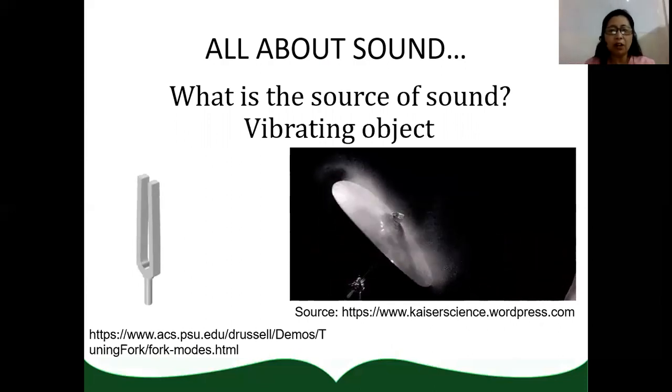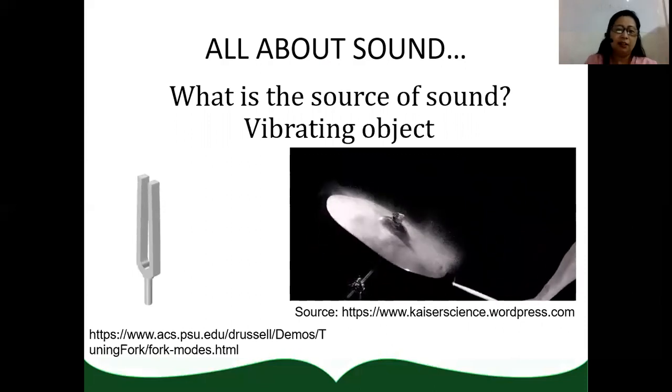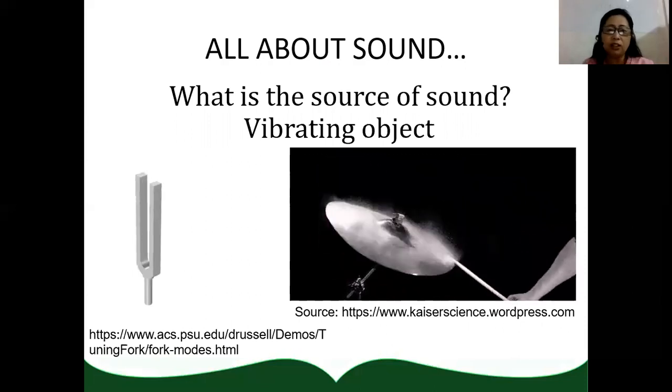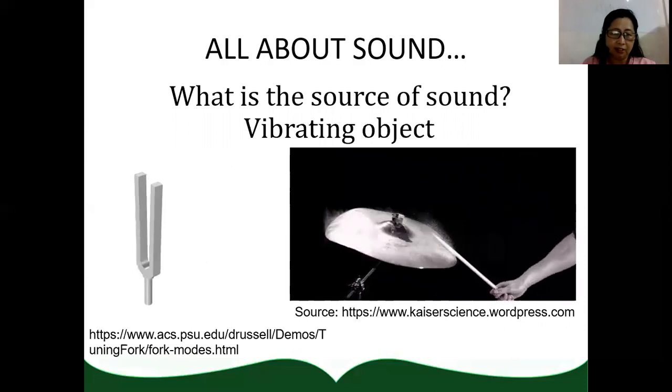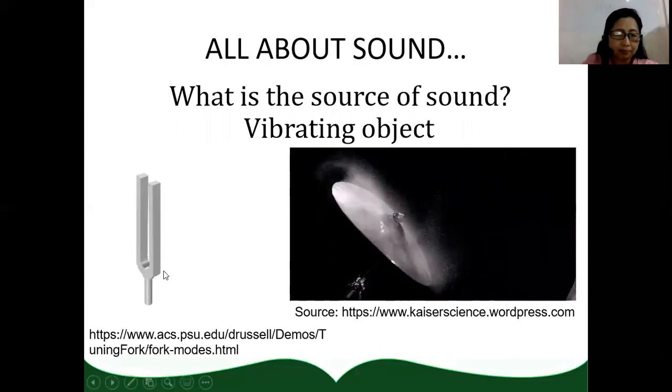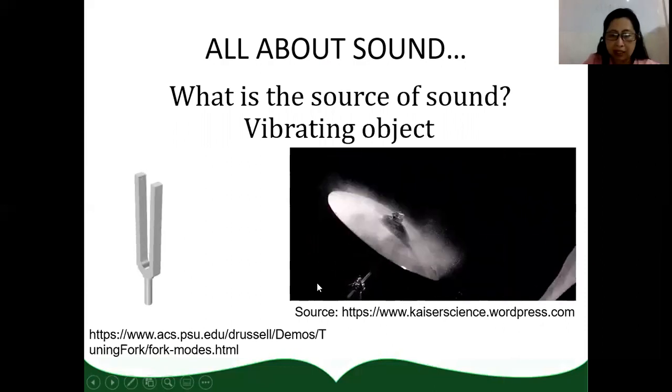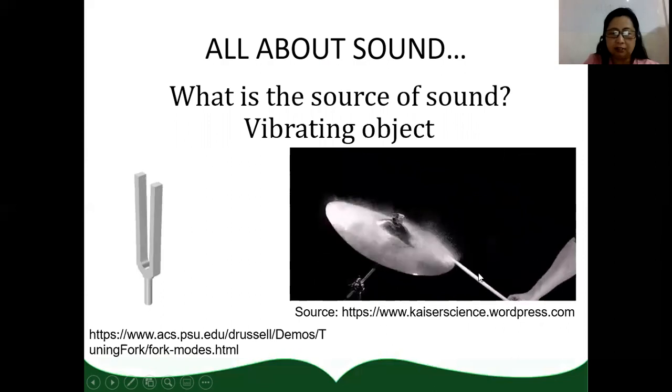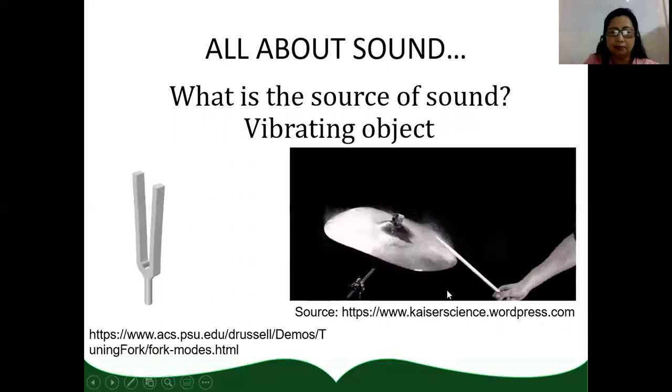Whenever an object vibrates, sound is produced, like what is given on the screen: a tuning fork that is vibrating and a cymbal that is also vibrating, producing sound.